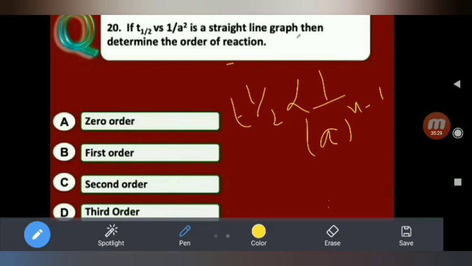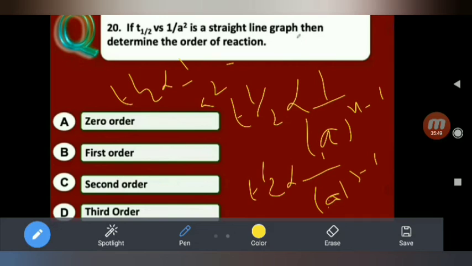So we want A square, which means n must be 3. So T half is proportional to 1 by A power 3 minus 1, that is 1 by A square. So n is nothing but the order of reaction. Now the order is 3, then it is possible. So the answer is D, third order reaction.